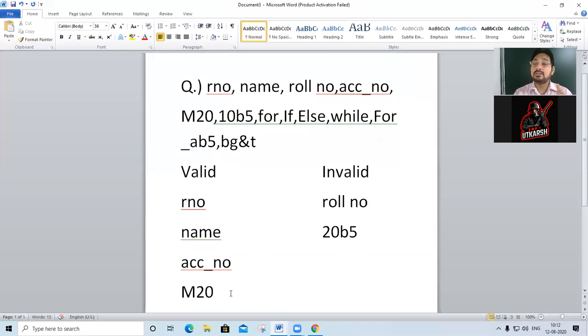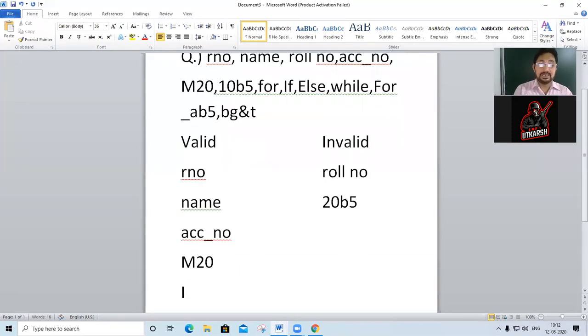Then if is a keyword. Keyword can't be an identifier, remember, but this if is valid. Why is this if valid? Because it is starting with capital I. A keyword, 99% I'm telling you, the keyword starts with a small letter, that you must know. So if is valid, at present a valid identifier, because I is capital.